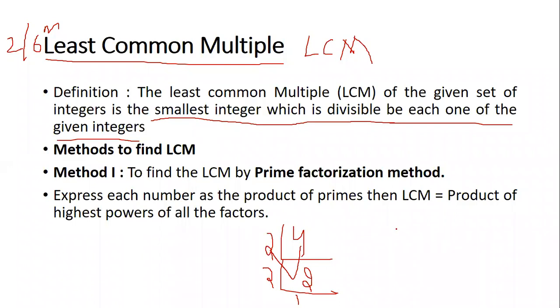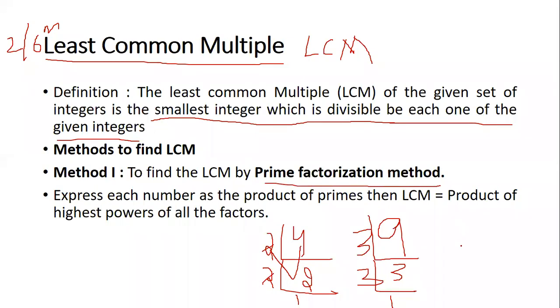But for the same thing, if I take, let's say, 9. For 9, which is the smallest integer I can take? Can I take 2? 2 is not possible because 2 4s are 8. So I will take 3. So 3 is the smallest integer. 3 3s are 9. And then again, 3 1s are 3. Understood? So this type of finding the factors is called the prime factorization method.